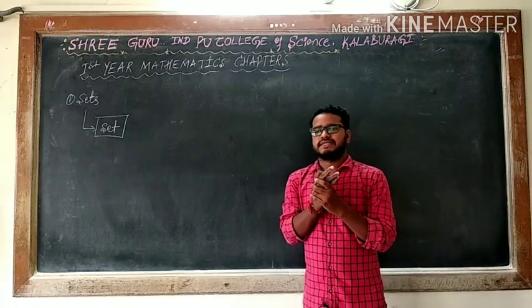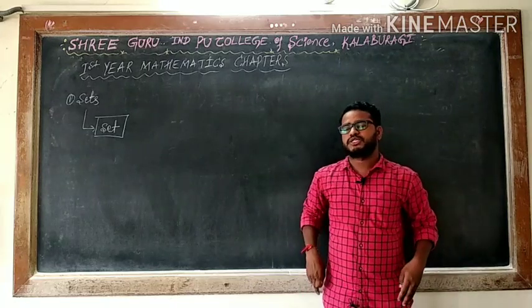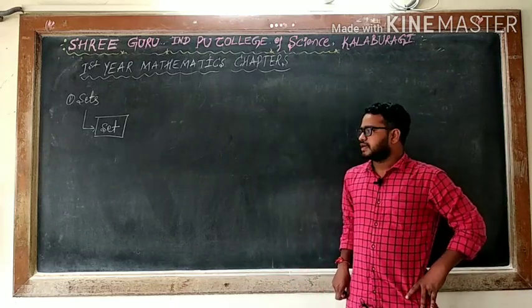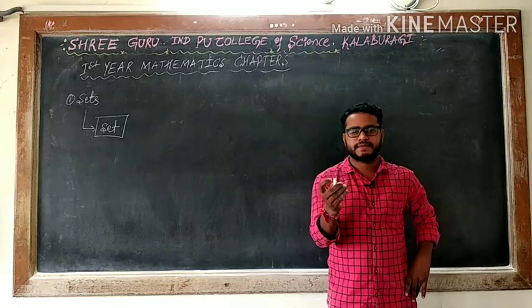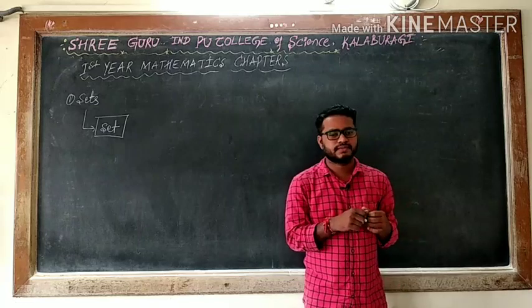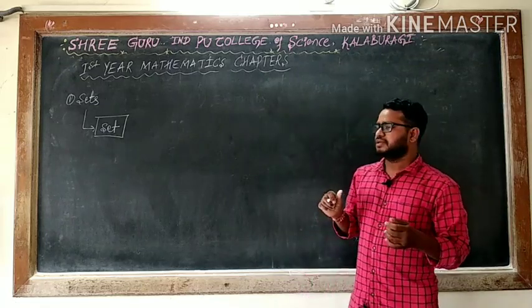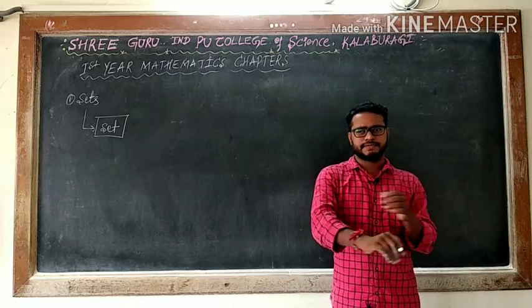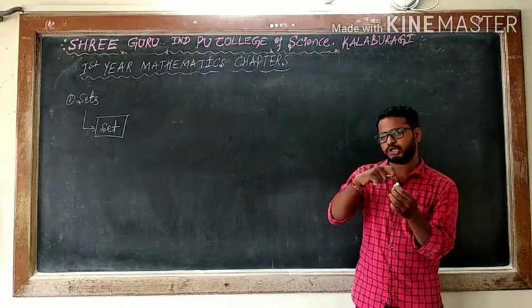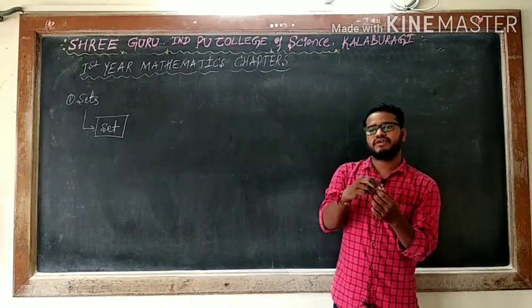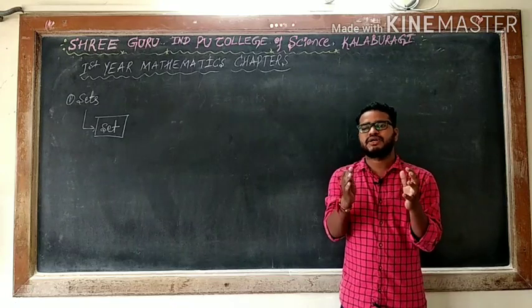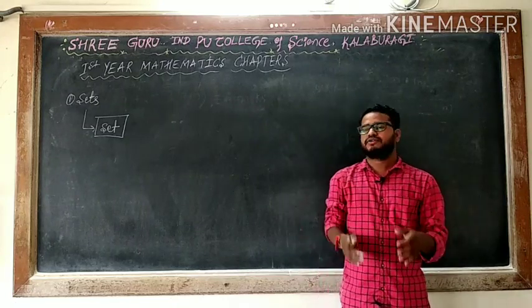Or else a set of boys, means a collection of boys, a collection of girls, a collection of chalks in the chalk box, a collection of pens, a collection of pencils. So these are of one particular kind. When you say collection of chalk, the chalk box contains only chalk, means every object is a chalk. This collection of chalk, you can say, is a set.